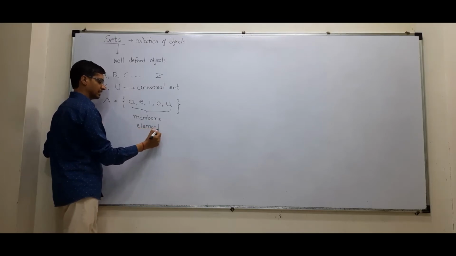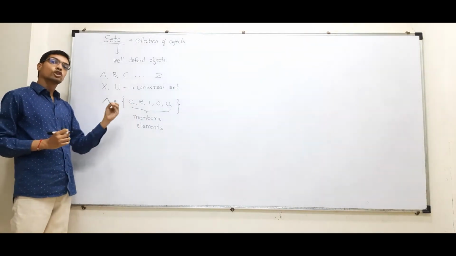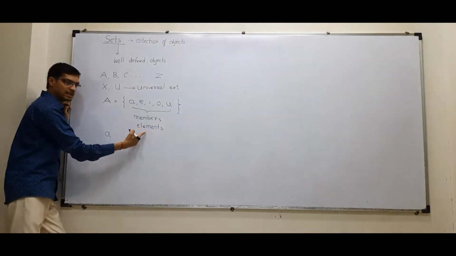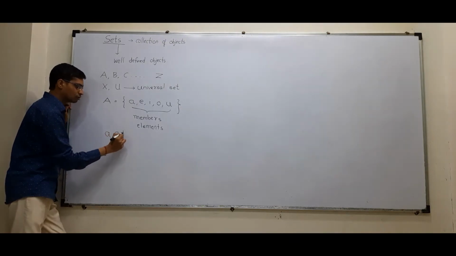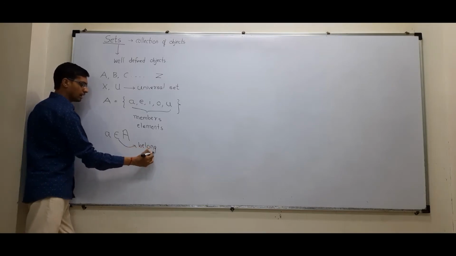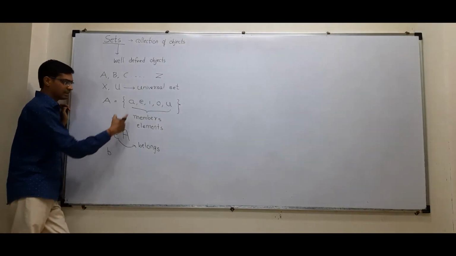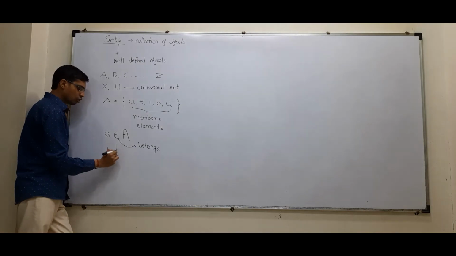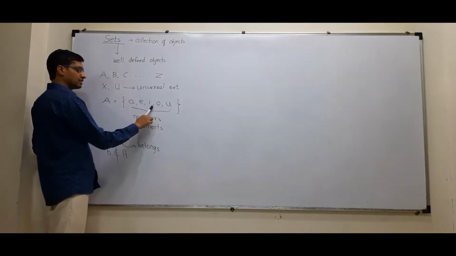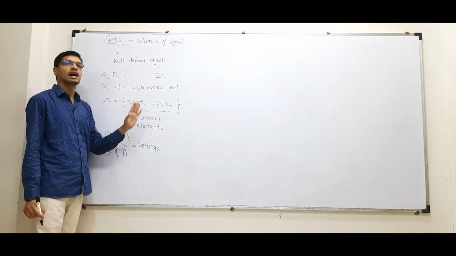Okay? Now, to indicate that something is an element of a set or is not an element of a set: if I say a is a member, a is an element, I'll write a belongs to A. This symbol stands for belongs, or member, or element. a is an element of A. If I say b, there is no b. So, b is not an element of A. All elements in the set must be unique. Repetition of elements is not allowed.